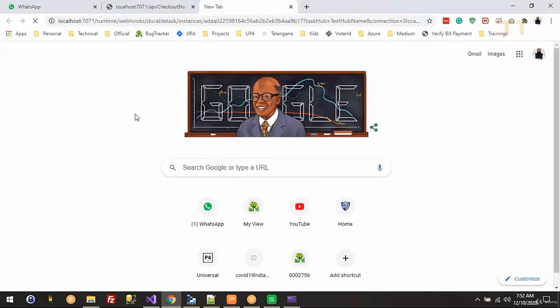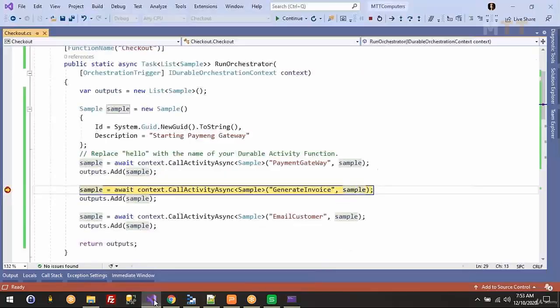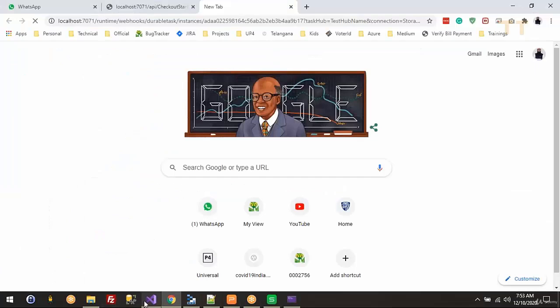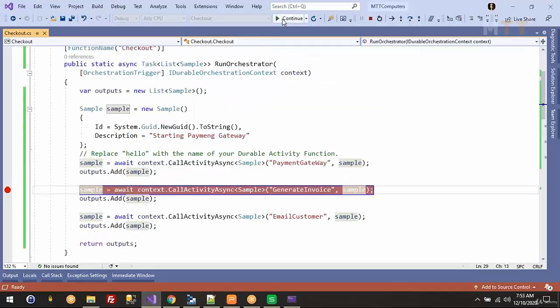I'll open a new tab and call this here. Because it's at a debug point, it's not showing. If I execute this, it should show the running status here. I'll just execute this one.